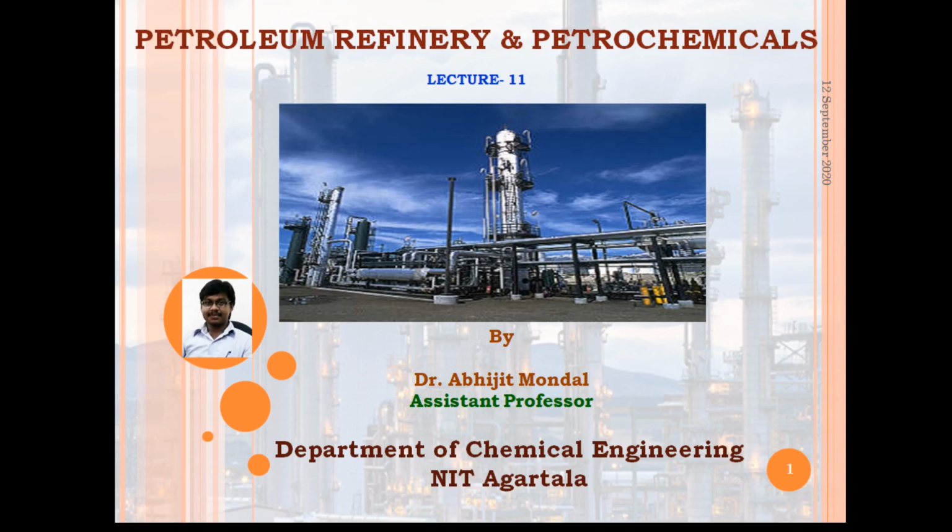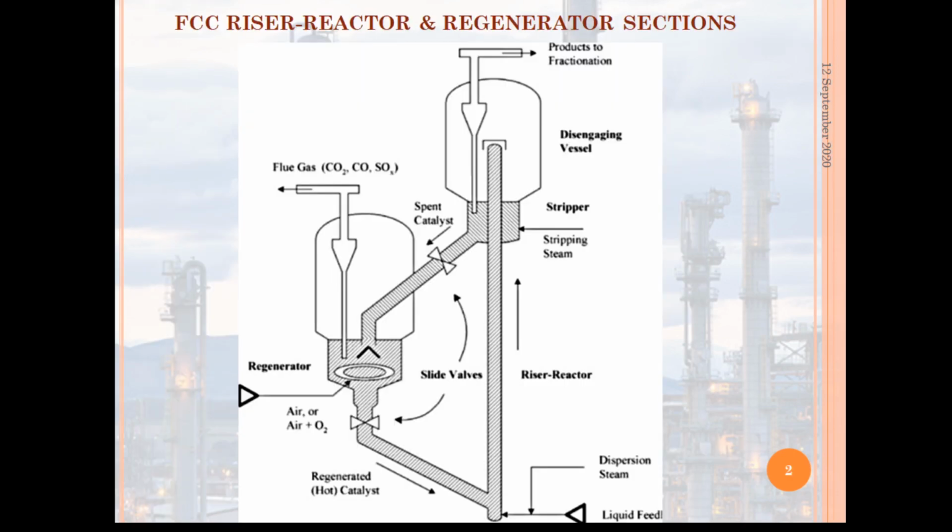Okay, so this FCC unit, the fluid catalytic cracking unit, consists of mainly two parts. One is the reactor, another is the regenerator. That is why this FCC unit is called a process example of process intensification in the petroleum refinery.